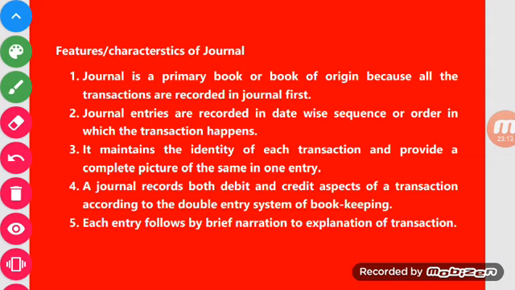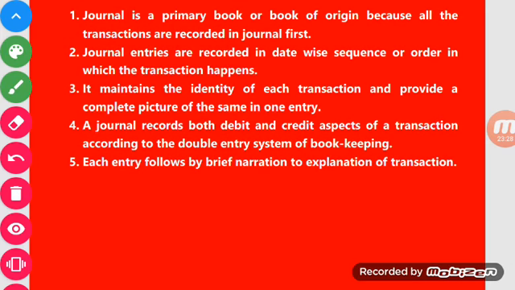Next, a journal records both debit and credit aspects with the same amount according to the double entry system of bookkeeping. I told you the same amount debited will be recorded in the credit side. And the last point, each entry is followed by a brief narration to explain the transaction.